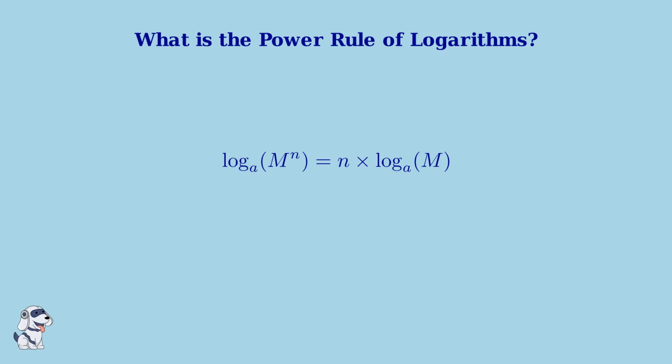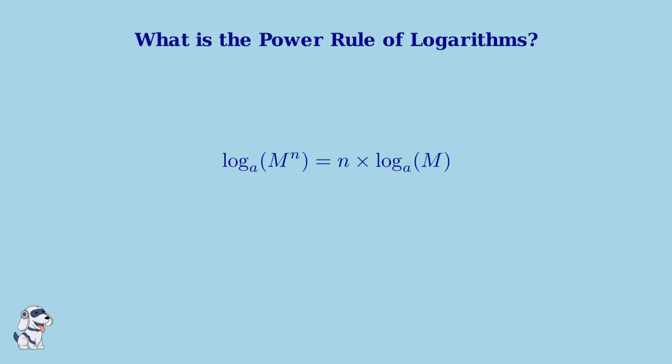Mathematically, we write this as log base a of m to the n equals n times log base a of m. Let me break down each component of this formula. The letter a represents the base of the logarithm, m is the number inside the logarithm, and n is the exponent that we're working with.